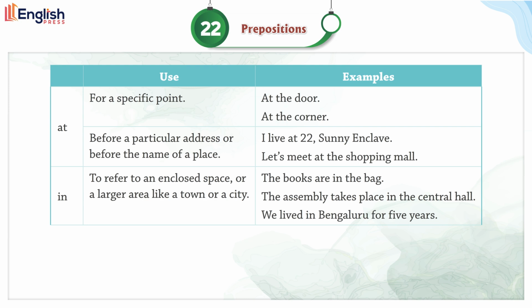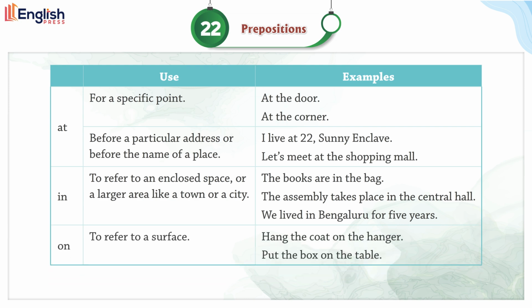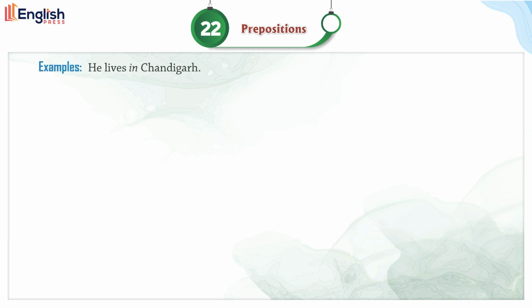In, use to refer to an enclosed space or a larger area like a town or a city. Examples: the books are in the bag. The assembly takes place in the central hall. We lived in Bengaluru for 5 years. On, use to refer to a surface. Examples: hang the coat on the hanger. Put the box on the table. Examples: he lives in Chandigarh. The book is on the table.